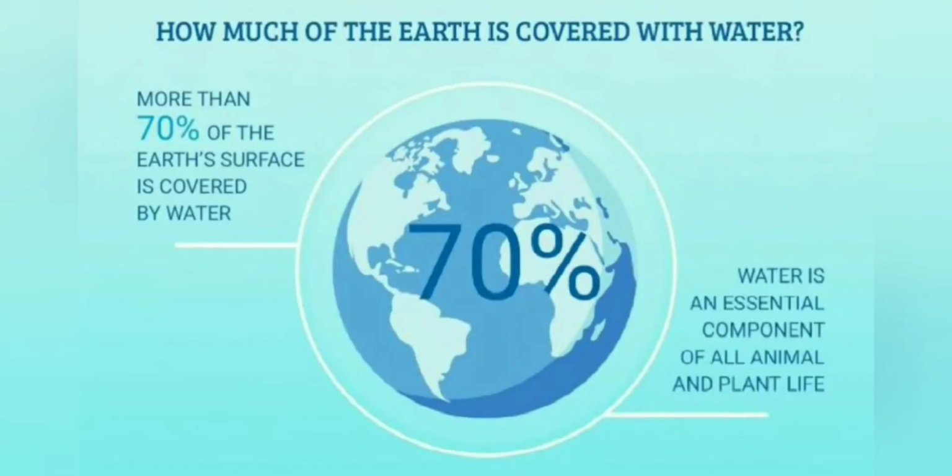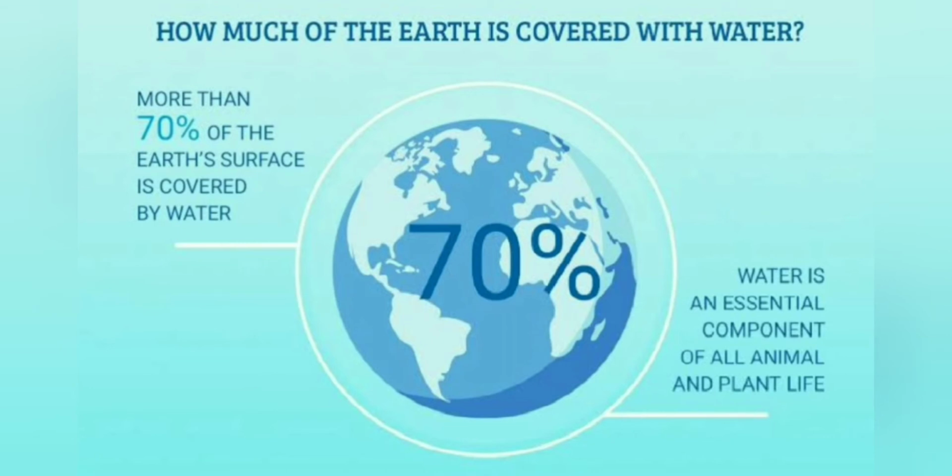Children, now we'll see about water. In the last class we studied that our earth contains more than 70% water, and we get water from rain. Rain is the only natural source of water.